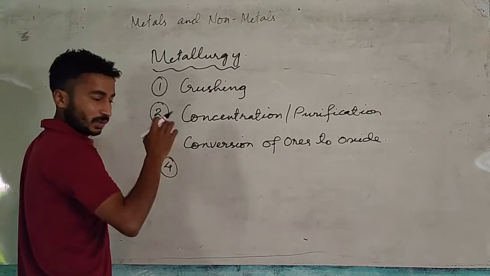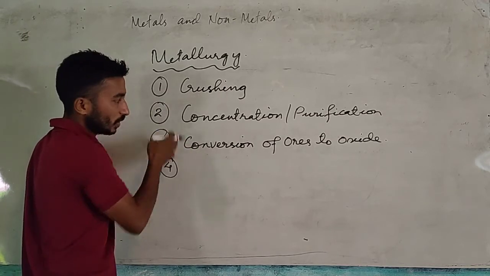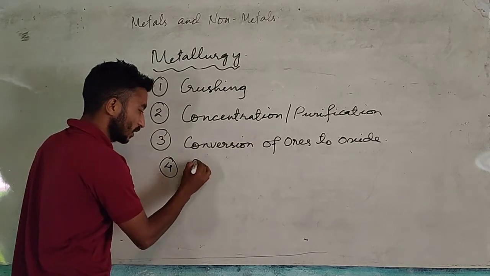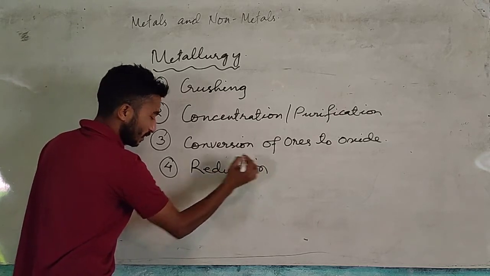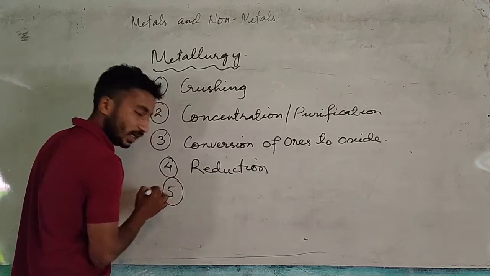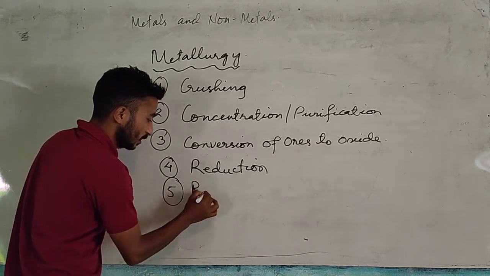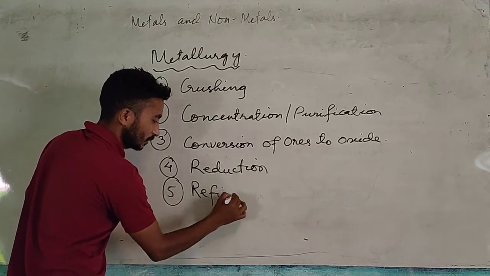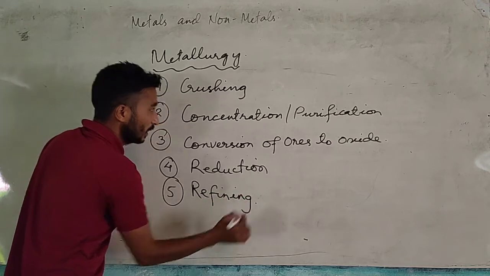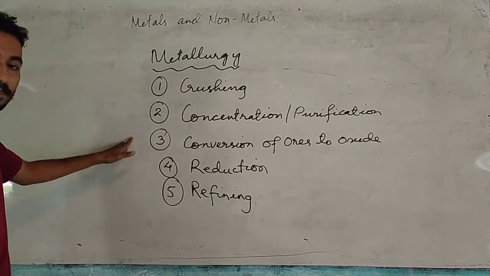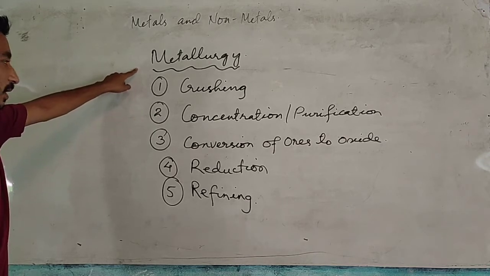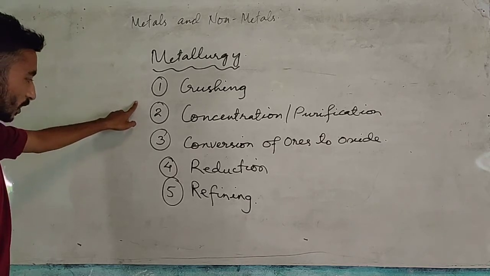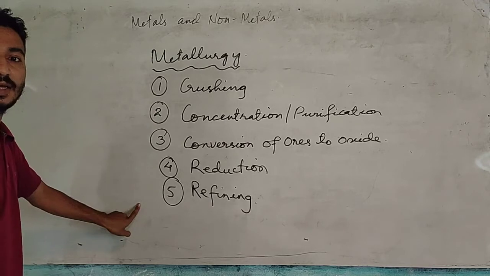The fourth step which we carry out in metallurgy is reduction. And the fifth step is refining. So we will discuss these 5 steps turn-wise, and we will understand what metallurgy is and how we carry out all this process stepwise.